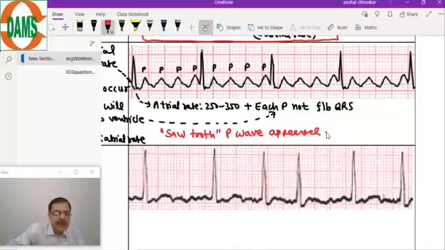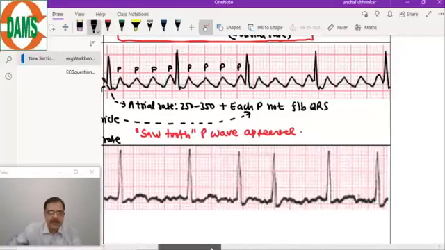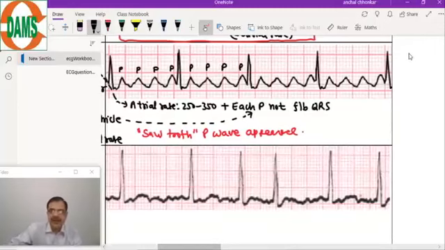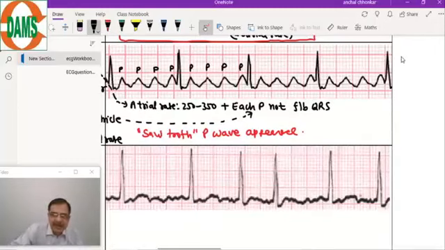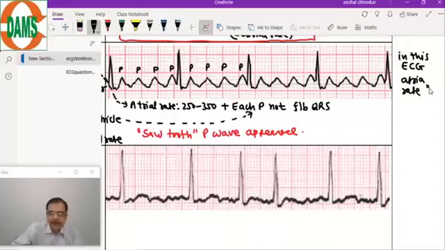Now some questions to make your concepts clear. My first question to you is, in this example, what is the atrial rate?